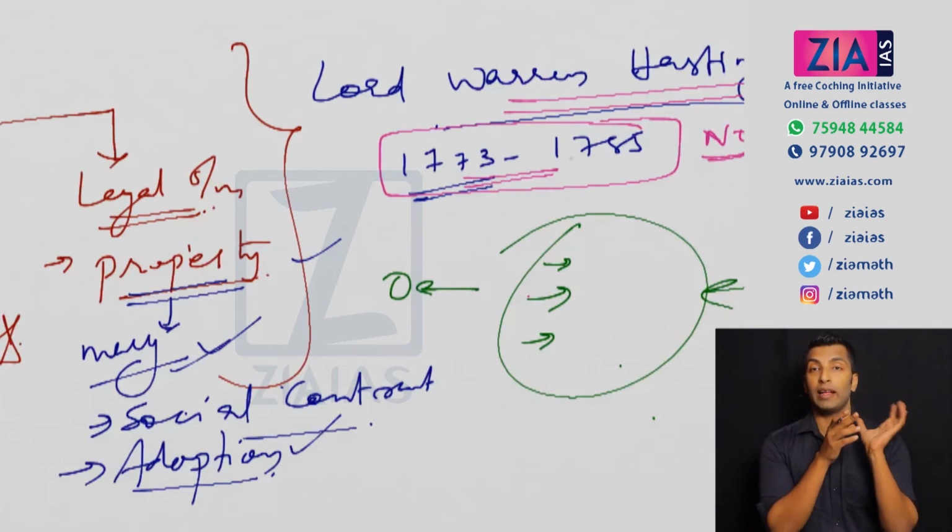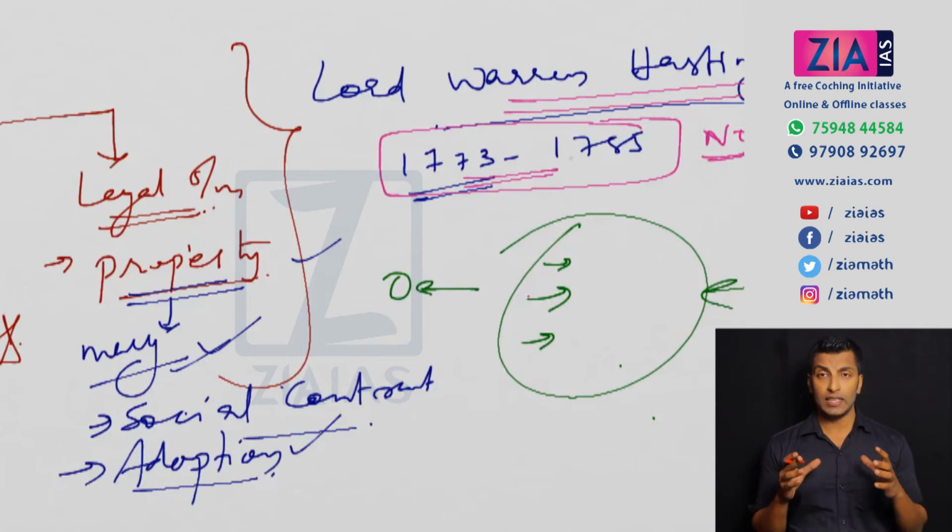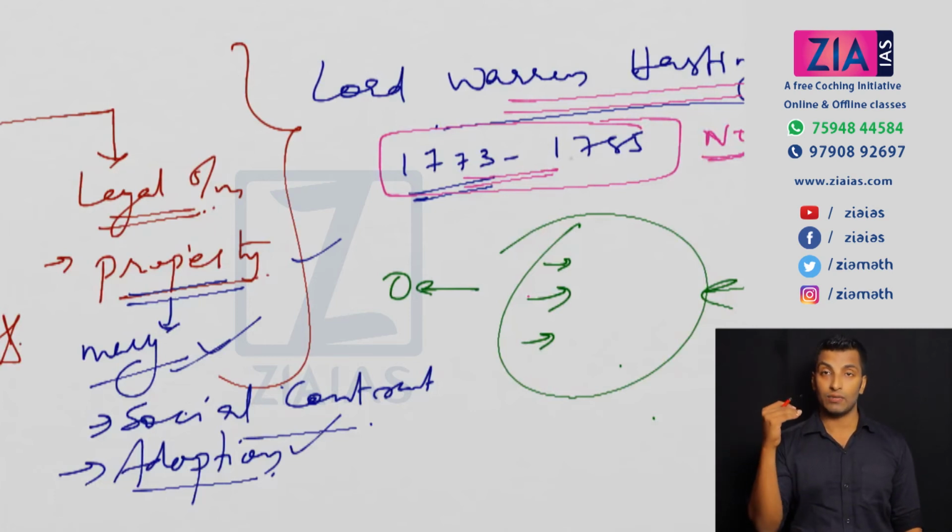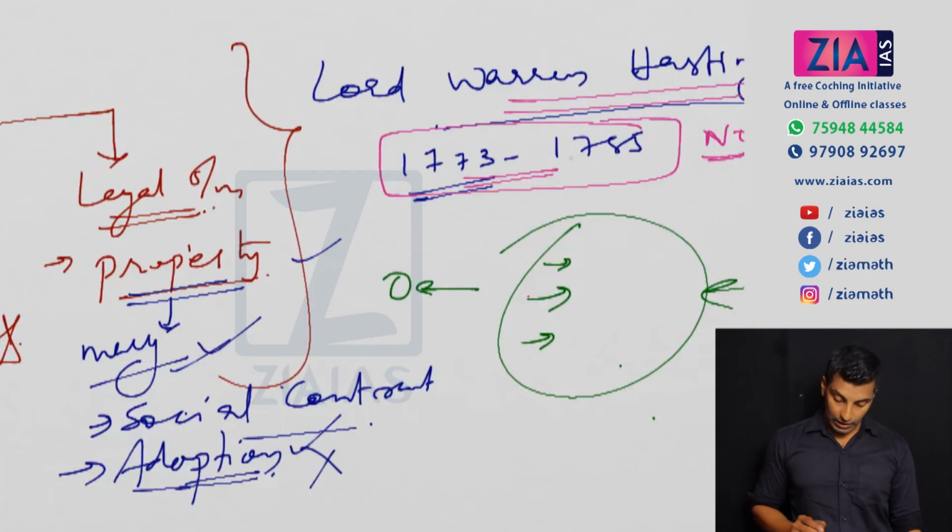It was not applicable in states where Mughals or Muslims were there. Among the states annexed under the doctrine of lapse, you cannot see Muslim states. All those annexed were Hindu states, because adoption is not valid among Muslims, so there is no need of such laws for Muslim states.